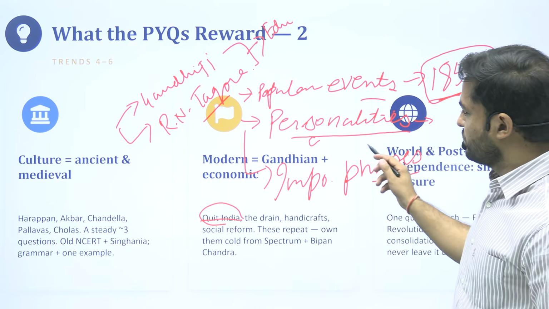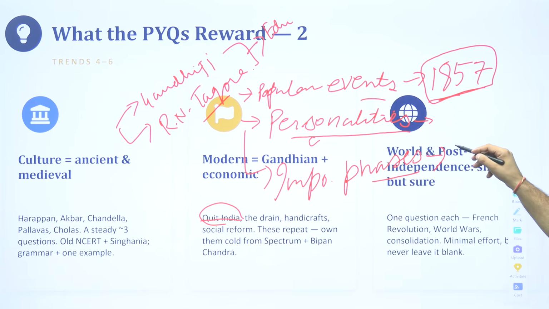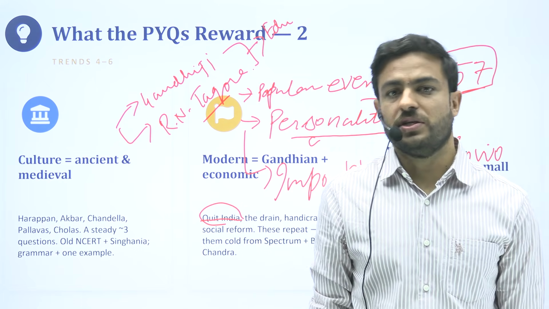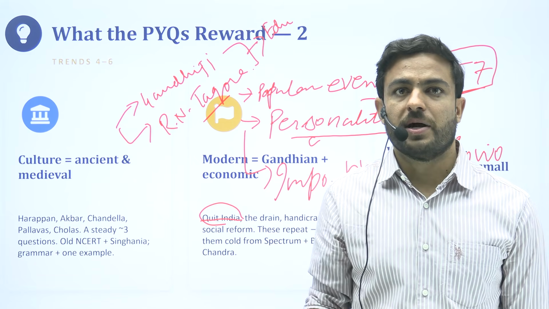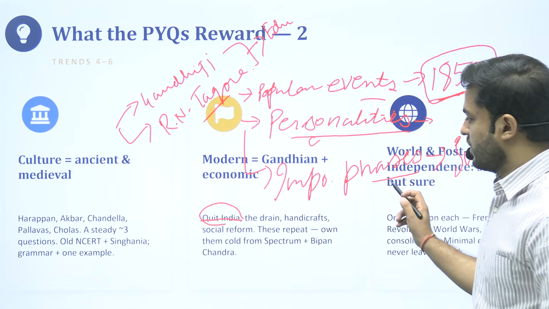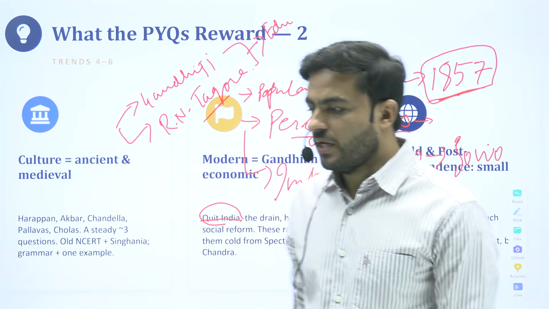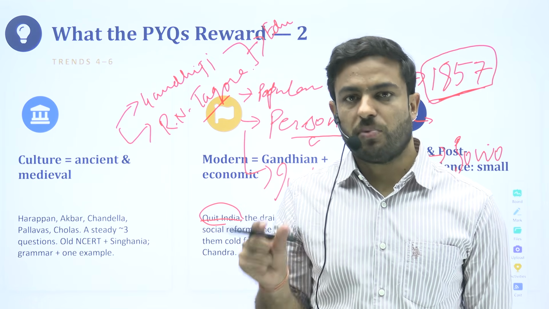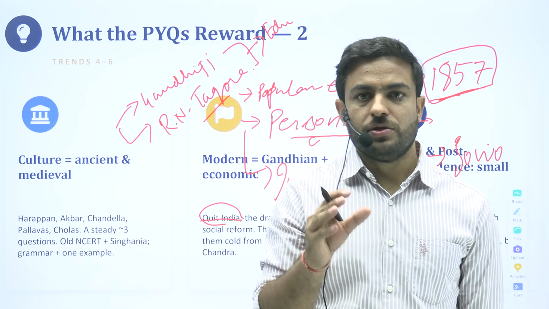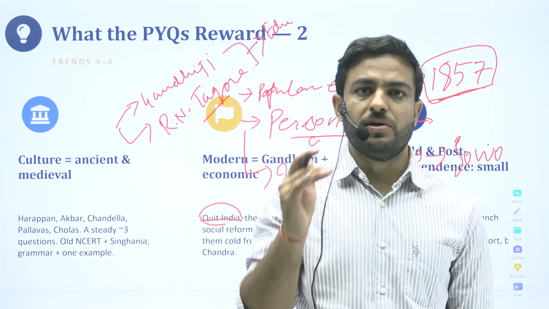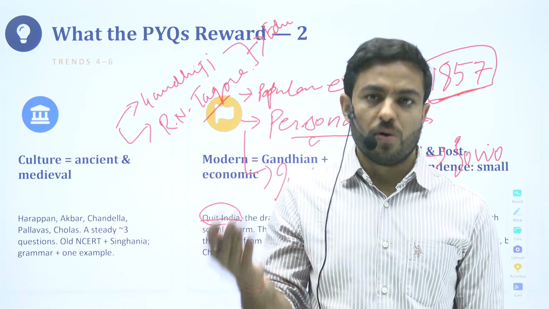Again, for the important phases, let us say socio-religious reform movements, they'll ask questions every now and then: what impact did it have on Indian society, how can it impact the modern thought process of Indian society. So they might frame questions in those directions. What we have to do, and I'm repeating this, is identify those important themes. After that you can rationalize your efforts, so that you are able to answer the maximum of the questions, not all of them.